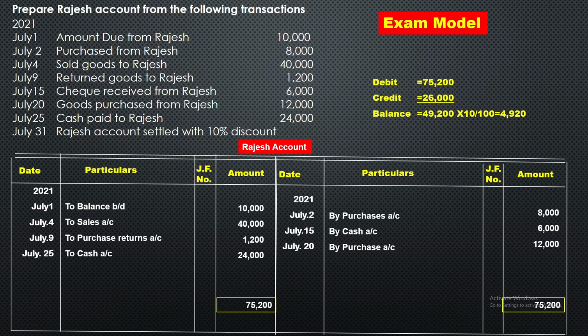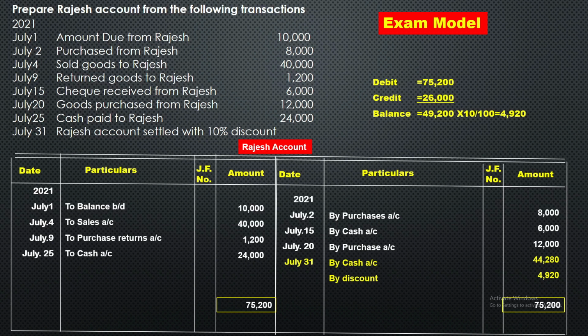Okay, so the difference is on the credit side, so we should show on the credit side July 31st by cash 44,280 after deducting the discount. Then again we should write by discount, discount amount is 4,920. Here there is no balance CD and no balance BD. In this way the account is going to equal. Okay, so this is one of the important questions in the examination.